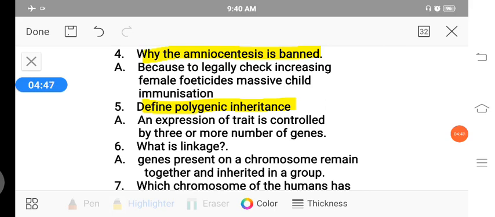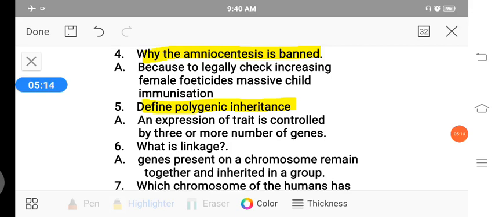Here the trait is nothing but a character. Expression of a single character controlled by two or more genes is called polygenic inheritance. Here also the word itself defines its definition. Poly means many. Genic means genes. Two or more genes controlling the expression of a character is called polygenic inheritance.